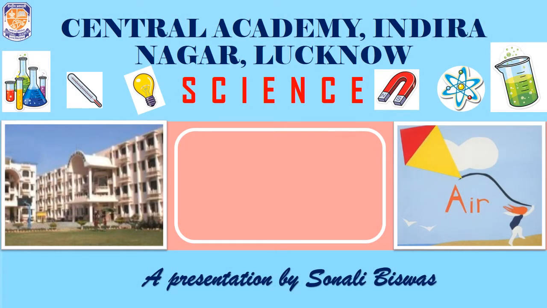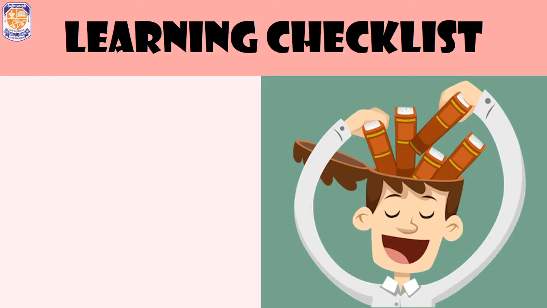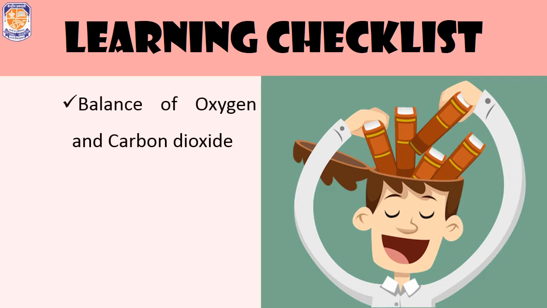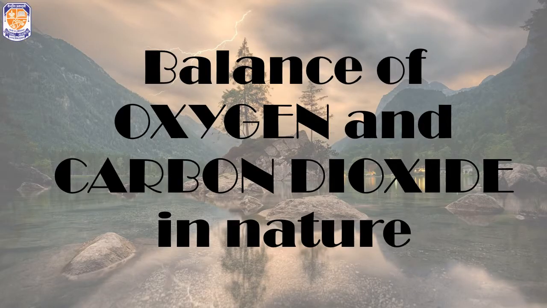Hello students. So in continuation with the previous chapter 16, Air, this is the last part, that is part 3. So let's start with it. In this part we will learn about the balance of oxygen and carbon dioxide in nature. We will learn various uses of air. Then we will learn about air pollution and a little bit about the ozone layer. Starting with the balance of oxygen and carbon dioxide in nature.